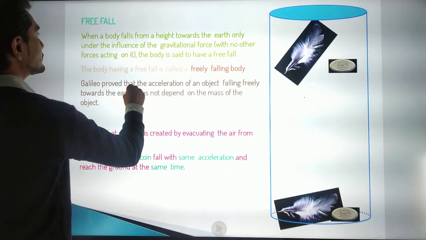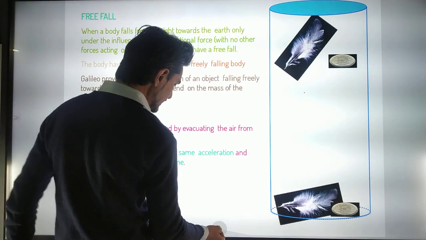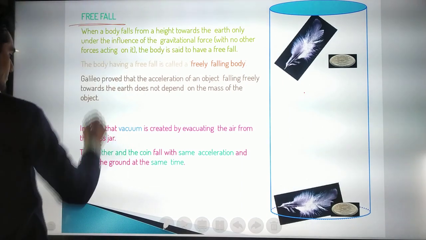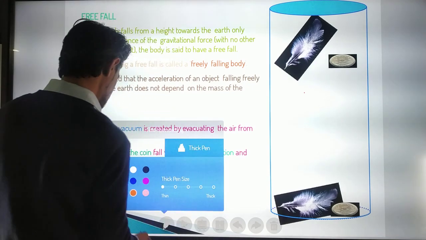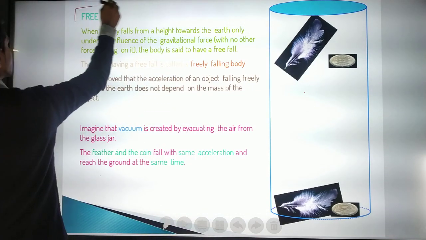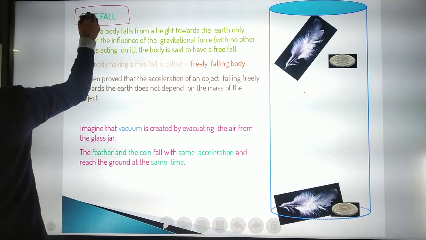Now, according to that point, we are going to study free fall. Now, what is free fall? I will change the color, because sometimes the brightness gets much higher. That's why I am highlighting this, so that you can read it carefully.